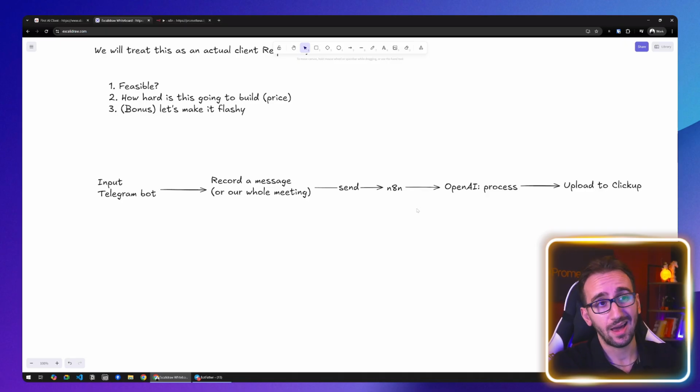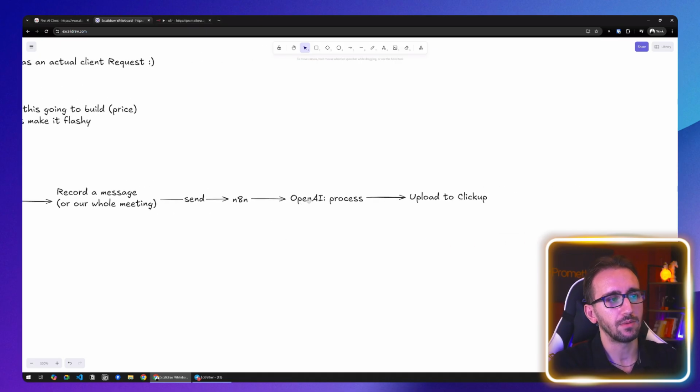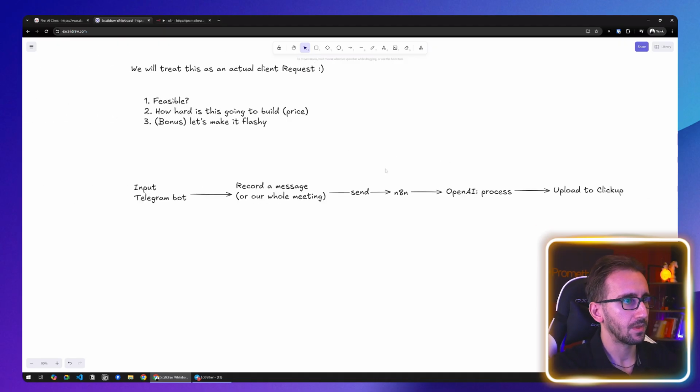do. We're going to have to do error handling. We're going to have to verify our input. We're going to have to branch our execution to different branches based on what we have to do. We have to create multiple AI agents to process all the information. So we have a lot of work ahead of us. Okay, so let's start.